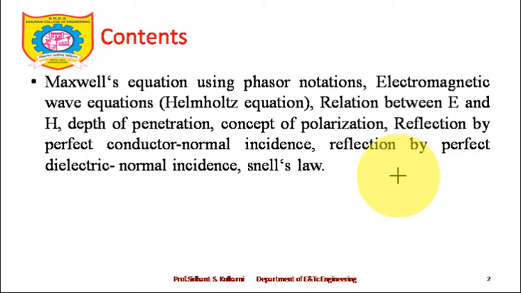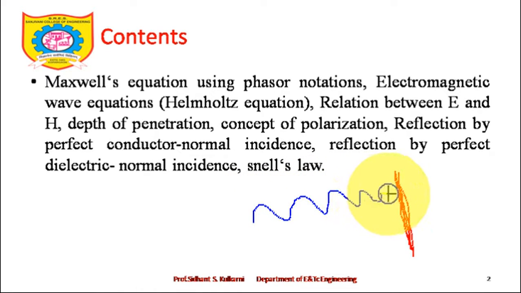Let's draw one surface, or say this is an interface. From one side of this, a wave starts traveling and strikes this particular interface at normal incidence. So how much of this wave will be reflected back in this direction, and how much will be transmitted in this direction? The mathematical relationship between the incident, reflected and transmitted wave is nothing but the concept of reflection by a conductor at normal incidence. So we'll try to understand.